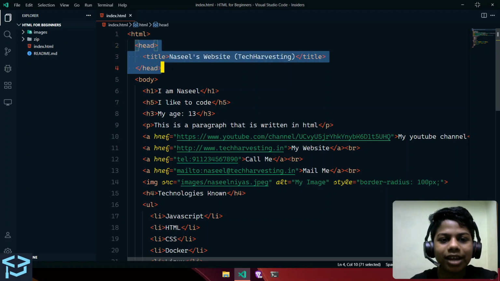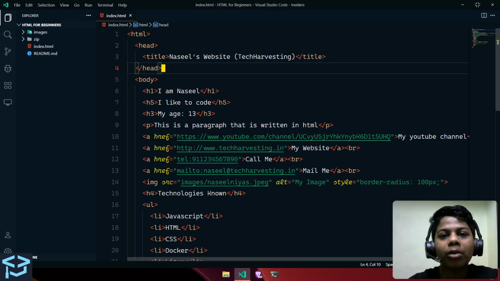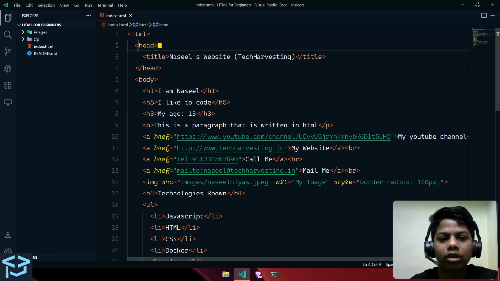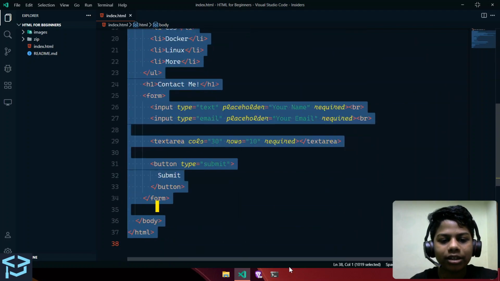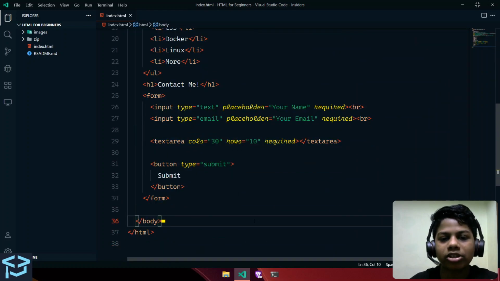Next, we have the head tag. The head tag is where we configure some settings for our website and also give it a title. There are a lot of things we can do in this head tag, but we have not discussed that yet because that's not part of this course or this playlist. The next thing is the body tag, just after the head tag, and in the body tag we have what our website should contain.